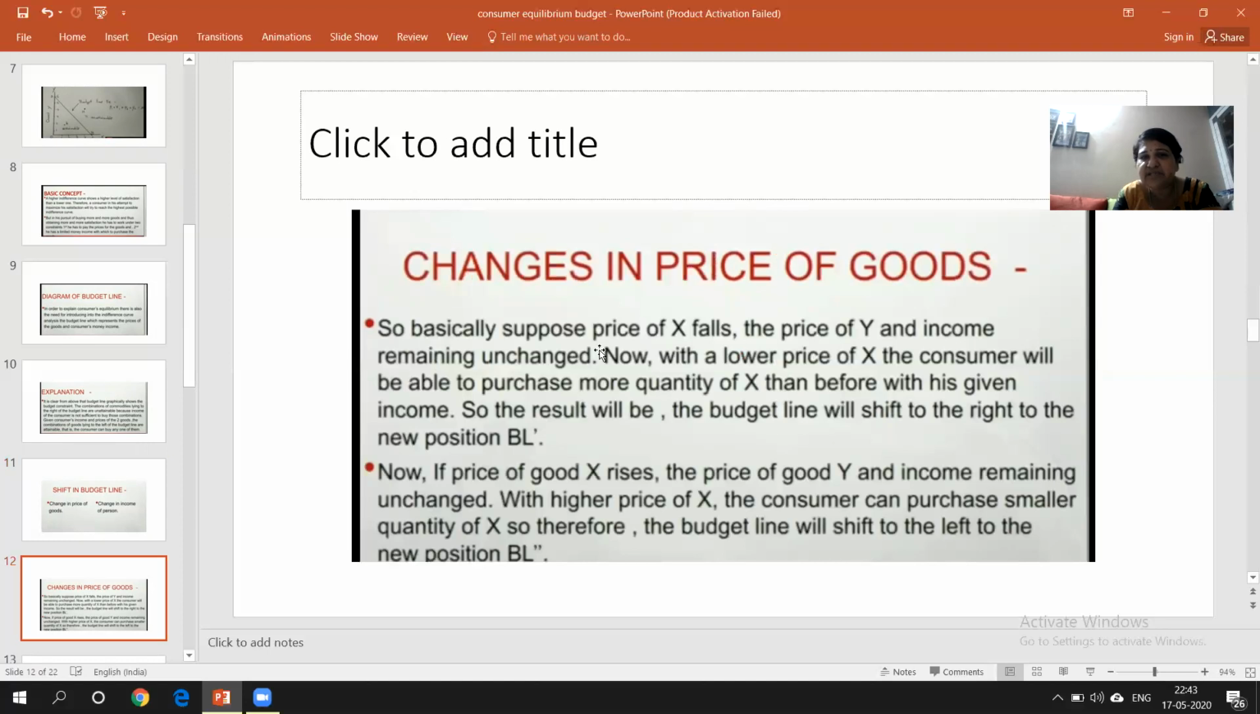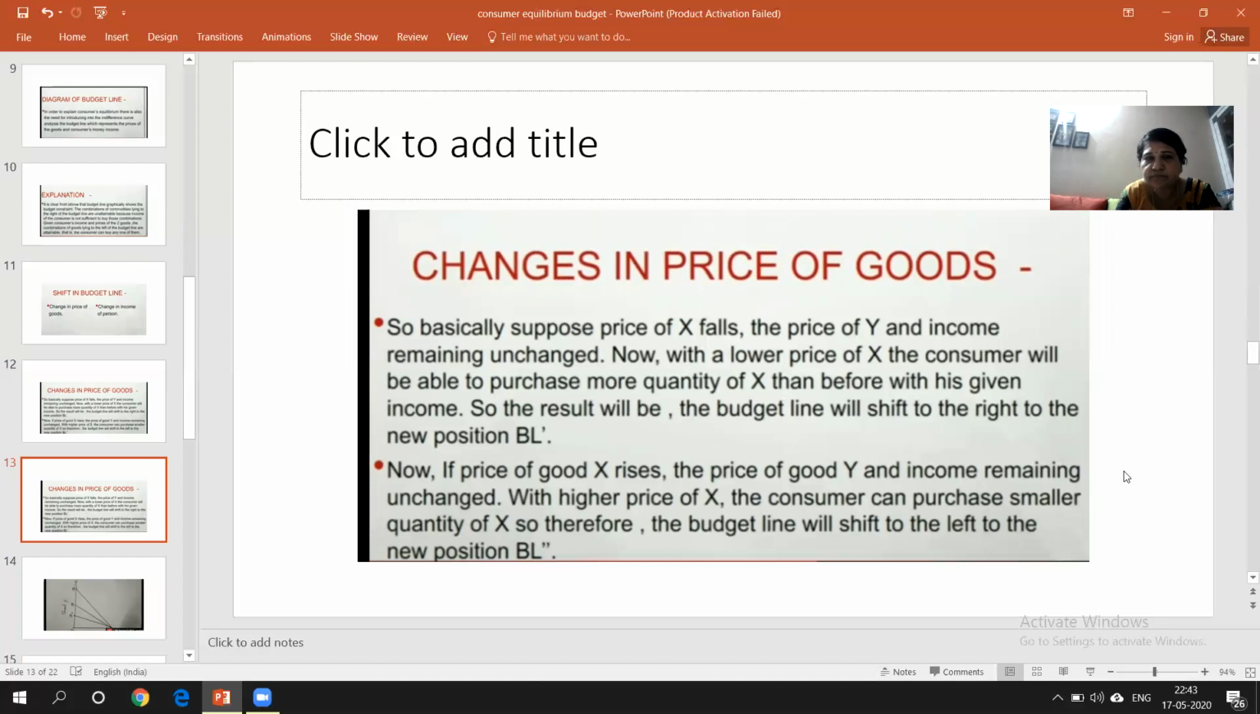Now suppose changes in the price of the goods take place, what will happen? Just see. If the price of only one good changes, then automatically the budget line will rotate and it will not shift. Okay. But when the price of both the goods changes, then if the price of both the goods increases, the budget line will shift. Sorry, the budget line will remain there, but there will be a change in the indifference curve. You can see here, it's clearly written. I'll show you the diagram so that you can easily understand. Changes in the prices of the goods.